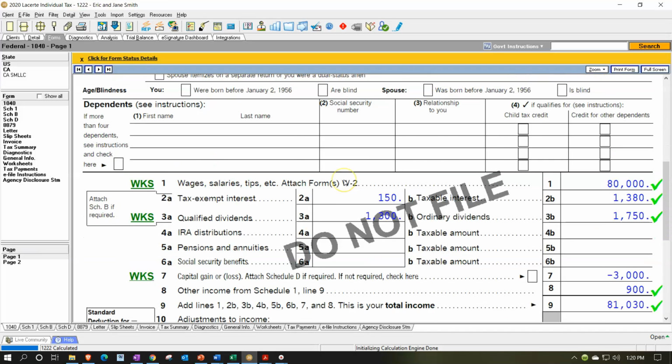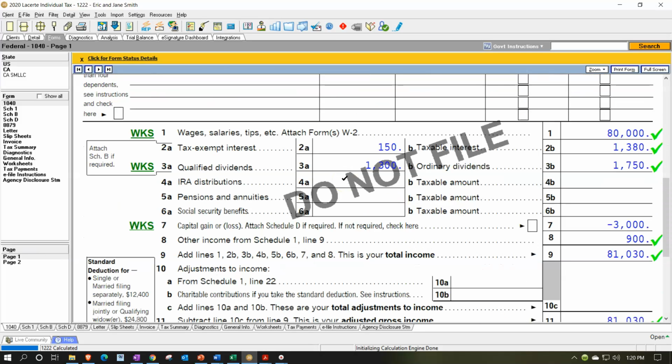We basically entered the main stuff that we got forms for, that being the income side of things. And then in the next couple sections, we'll continue on this with the above the line and below the line deductions, and possibly a Schedule E and a Schedule C, maybe business income and rental income.